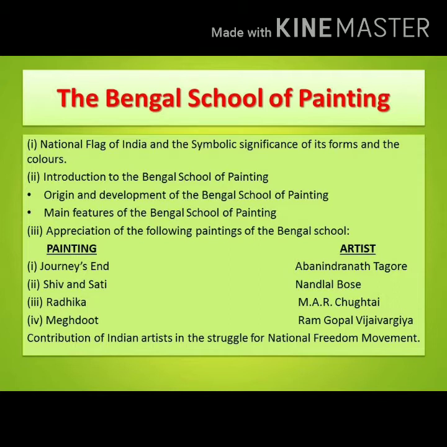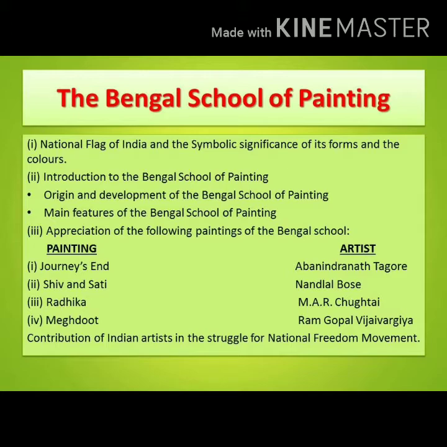The paintings are Journey's End by Abanindranath Tagore, Shiva and Sati by Nandlal Bose, Radhika by M.A.R. Chughtai, and Meghdut by Ram Gopal Vijayvargiya. And also the contribution of Indian artists in the struggle of the national freedom movement.